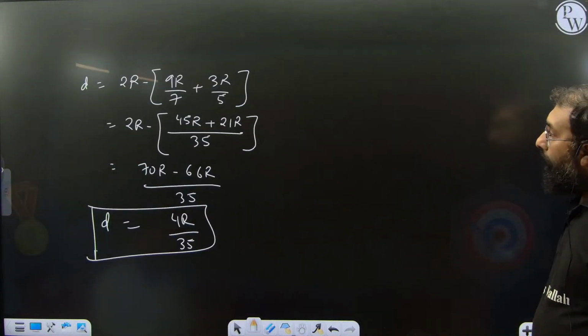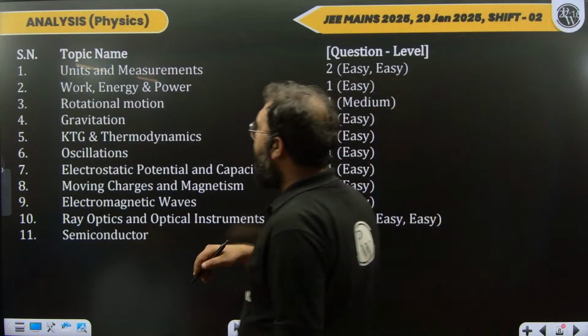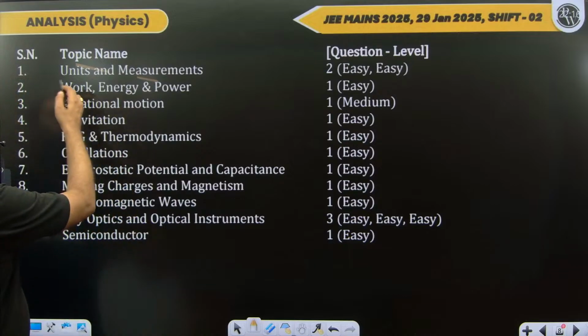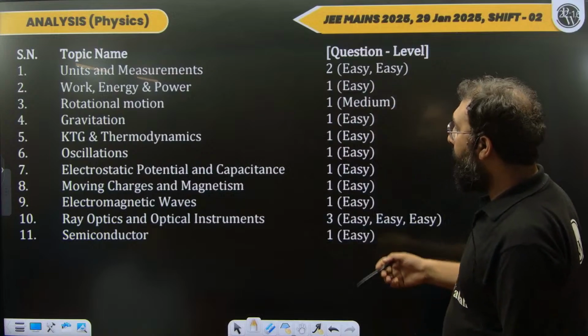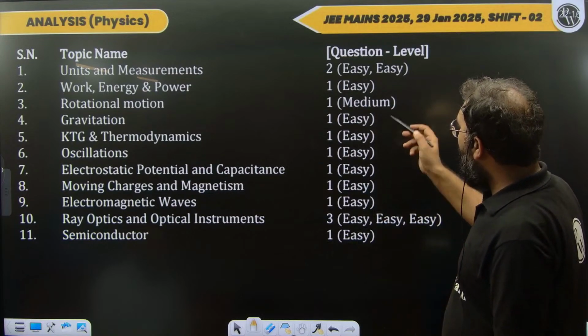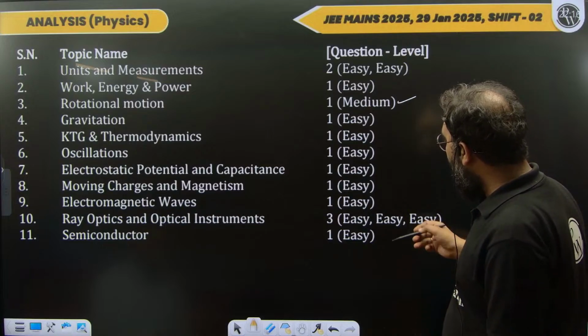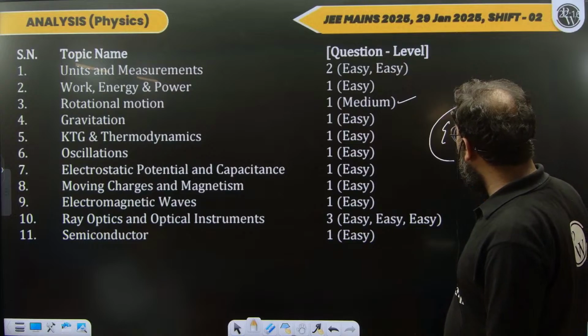So moving ahead. So this is a general analysis we had. The questions were asked from topics: units and measurement, work, energy, power, rotational motion, gravitation, KTG, thermodynamics, oscillation. So you can see that most of the questions are easy. This is medium difficulty. So overall, if you see the paper, I'll categorize this paper as an easy paper.